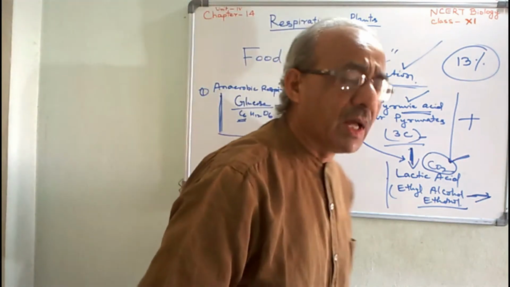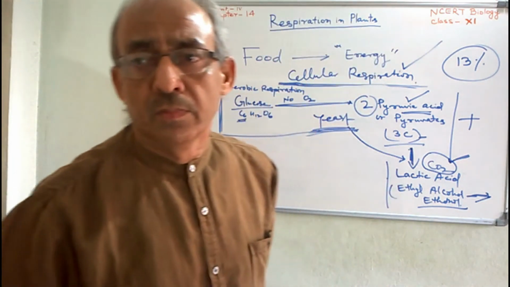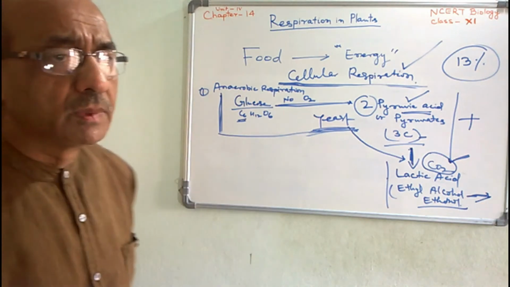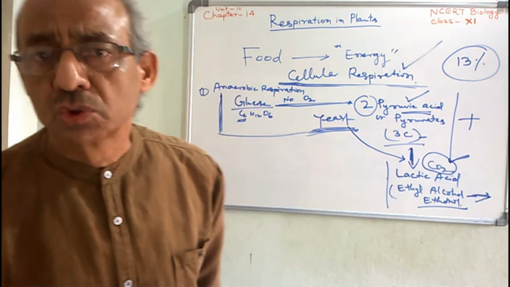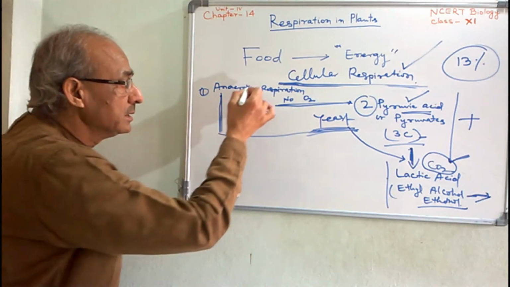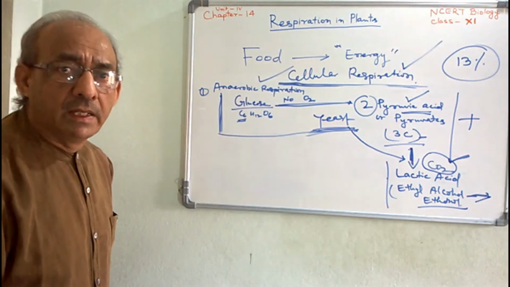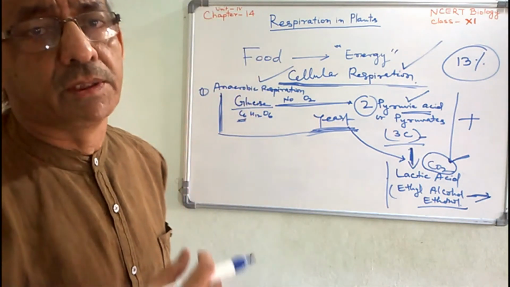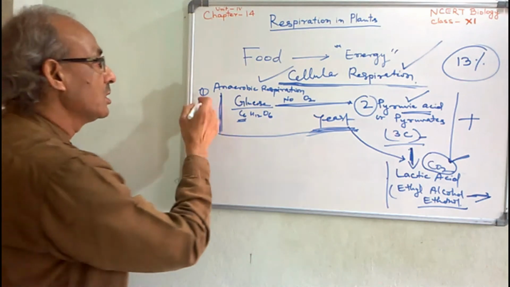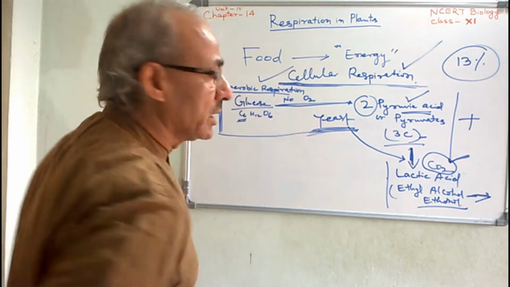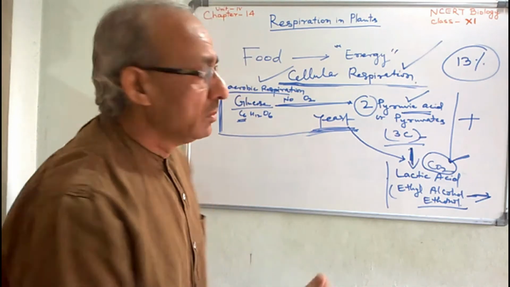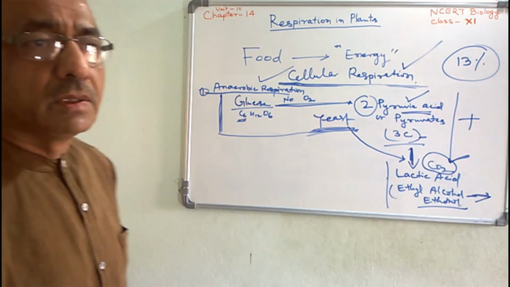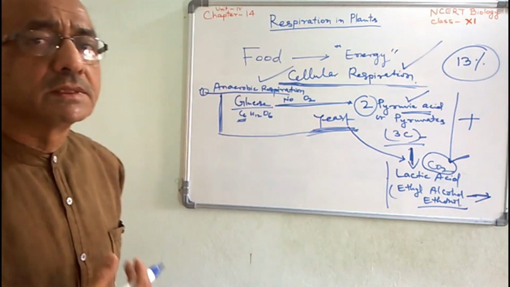Thus, the plants are also transporting their food material to various parts so that their cellular respiration takes place and they get the required energy by the process of anaerobic respiration, that is the glycolysis, and thereafter the Krebs cycle. The second stage is the Krebs cycle.